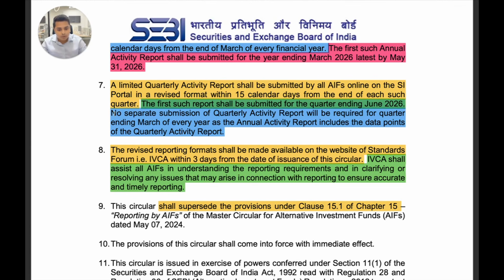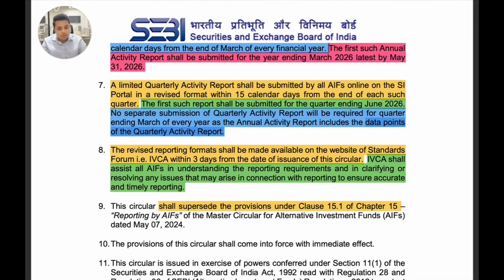No separate submission of the quarterly activity report will be required for the quarter ending March of every year, as the annual activity report includes the data points of the quarterly activity report. So now the quarterly activity report will only be submitted for 3 quarters in the year. For the quarter ending March, in no year do you have to submit the quarterly activity report. Instead, you will be submitting the annual activity report, and it already includes the data points of the quarterly activity report.